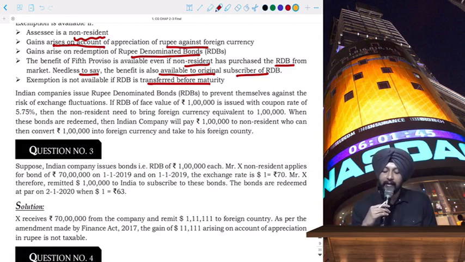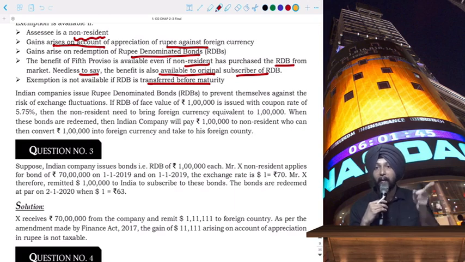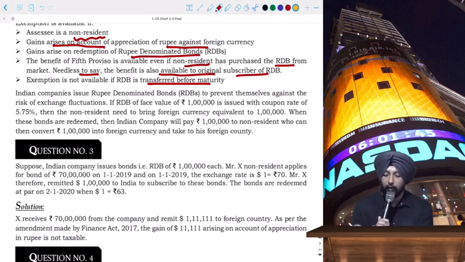Okay, like take one example. An Indian company issues rupee denominated bonds to protect themselves against the risk of exchange fluctuation. If RDB of face value of rupees 1 lakh is issued with a coupon rate of 5.75%, then the non-resident needs to bring foreign currency equivalent to rupees 1 lakh. When these bonds are redeemed, the Indian company will pay rupees 1 lakh to the non-resident, who will then convert this rupee back into dollars. Okay, this is the normal scenario.